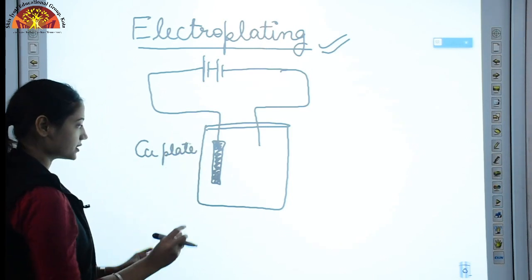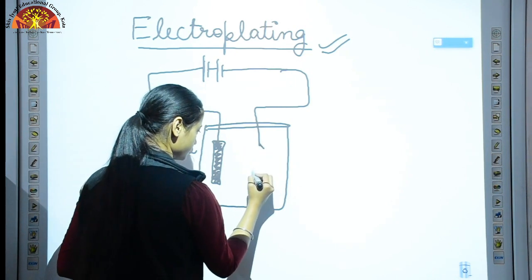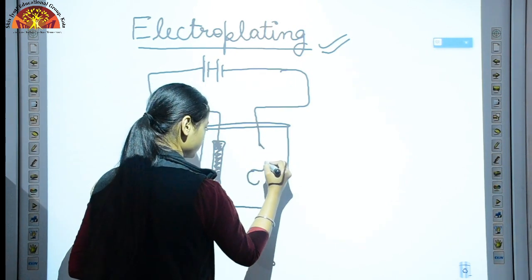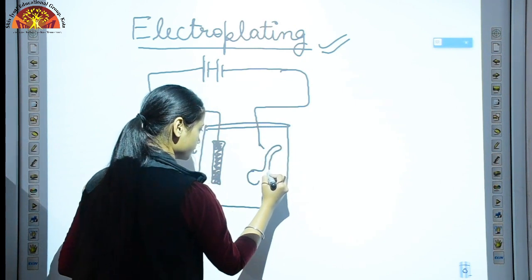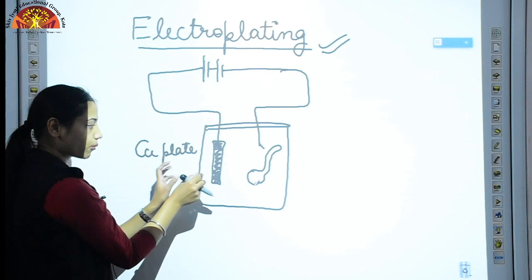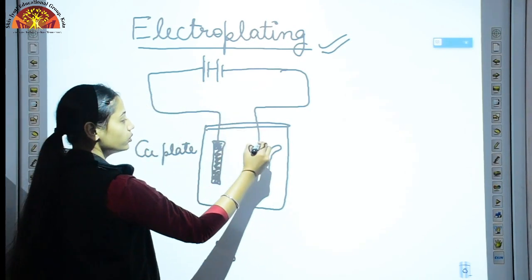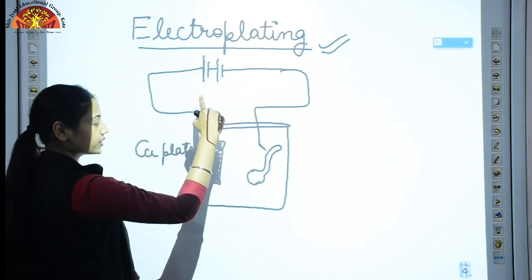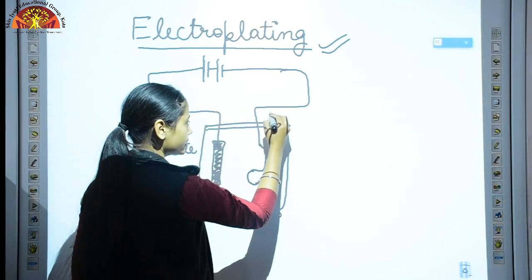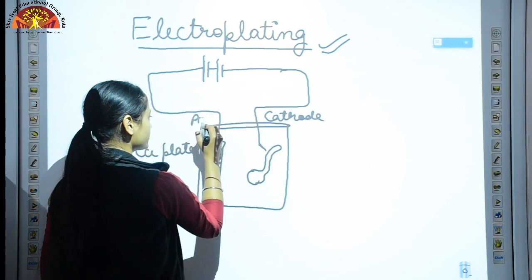We want to deposit a layer of copper on our spoon. So this spoon is connected to the negative terminal of our battery, which makes it the cathode, and here it is the anode.